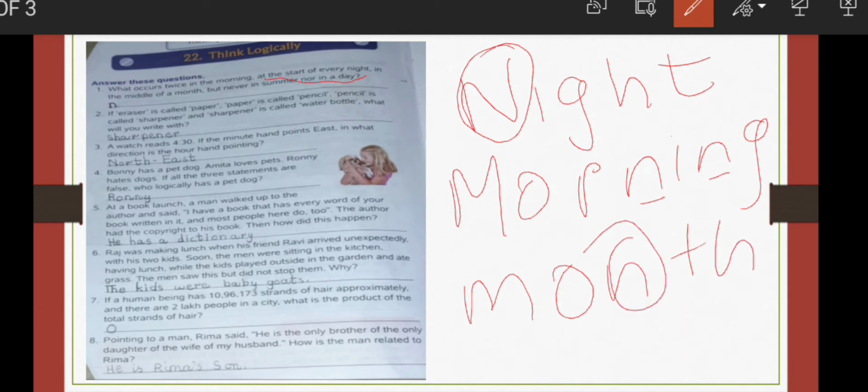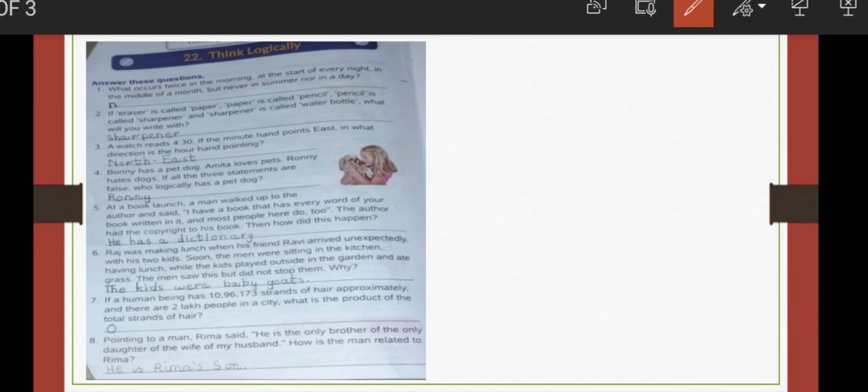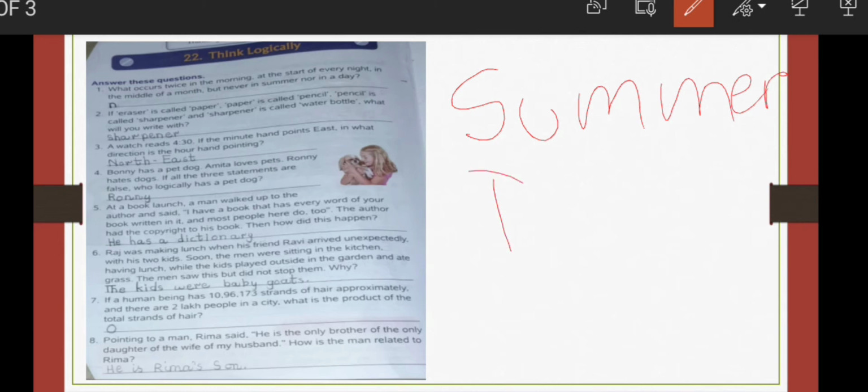But never in summer nor in a day. When we write summer or day, does N appear, children? Do you see N when I'm writing summer or day? No. So that means the letter is N. So you are going to write N out here.